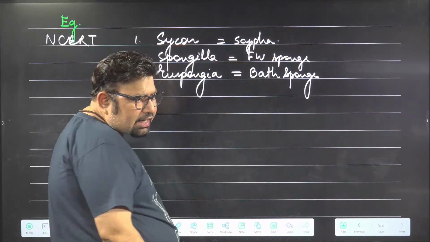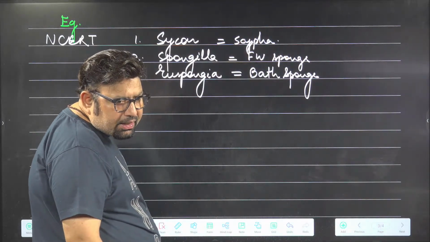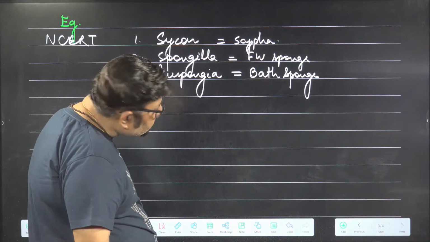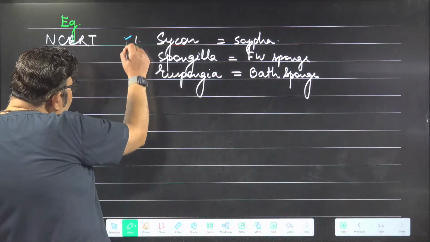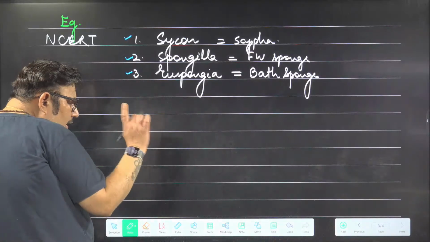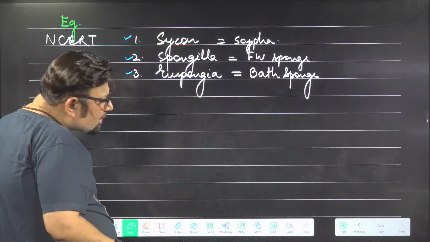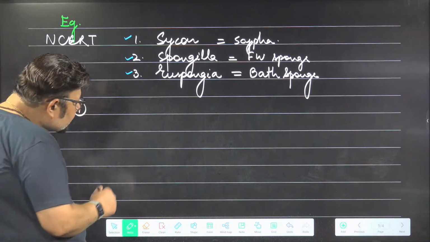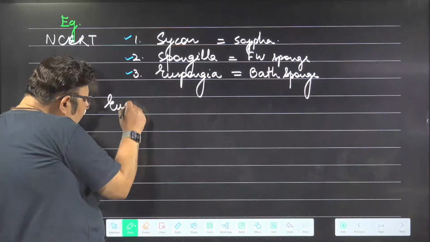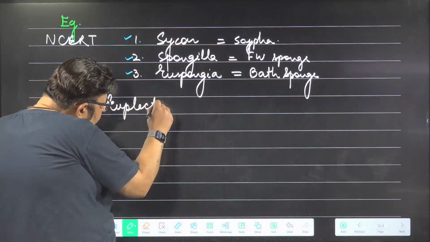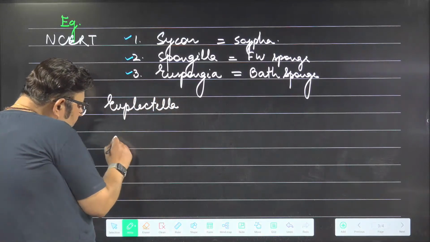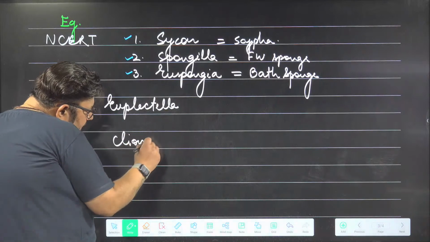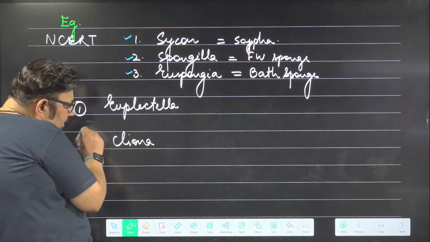Some more examples, and their pictures are also given. Two more examples I want to give you. One is Euplectella, and number 2 is Cliona. These are additional but very important examples.